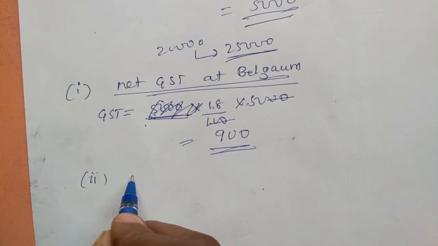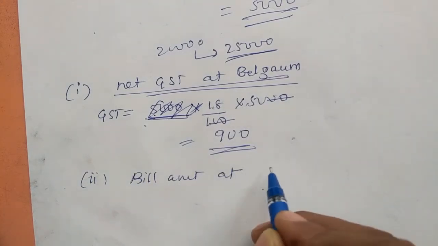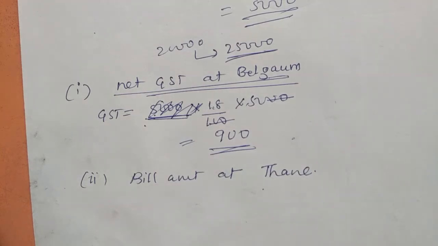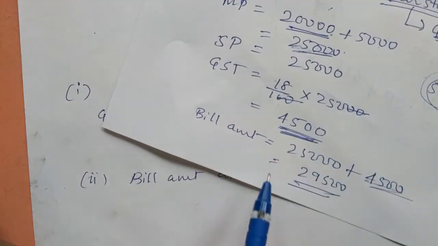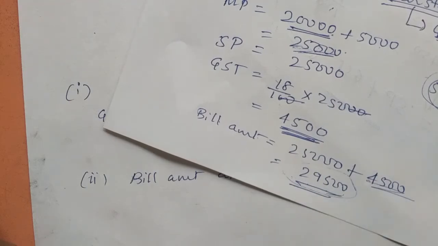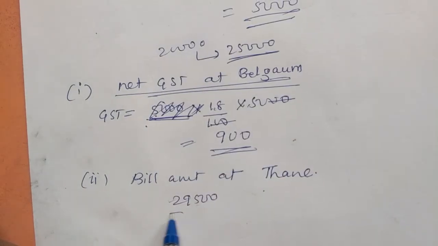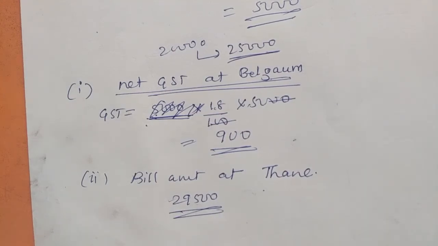Second sub question. Bill amount at Thane. How much is the bill amount at Thane? At Thane, the total bill amount finally was 29,500. 29,500 is the bill amount at Thane. So like this you can find out interstate and intrastate calculations easily.